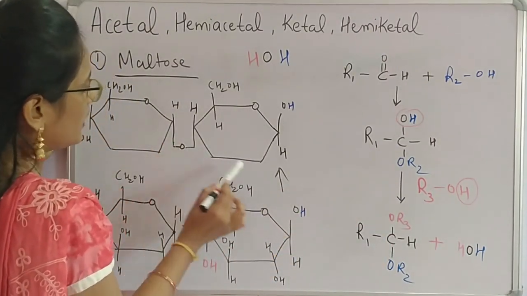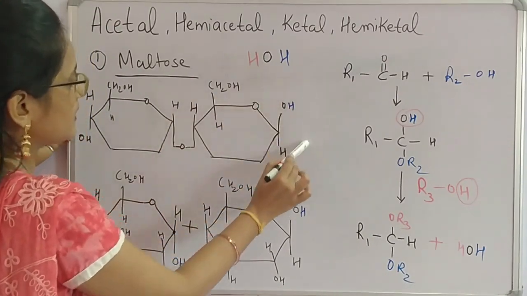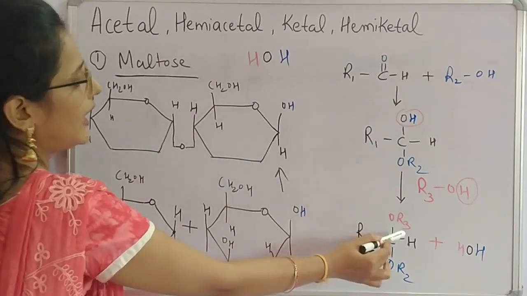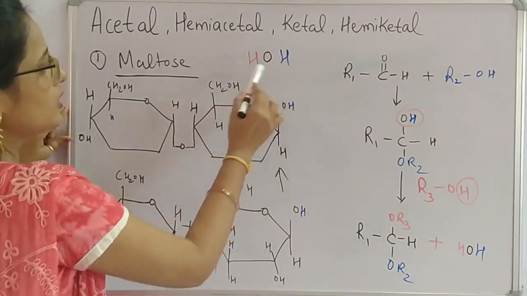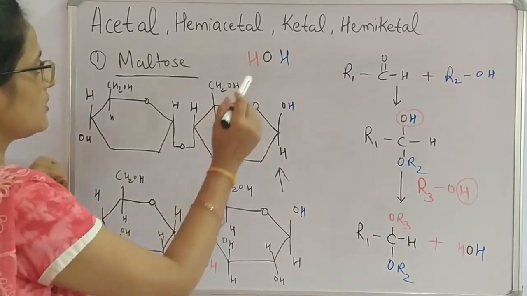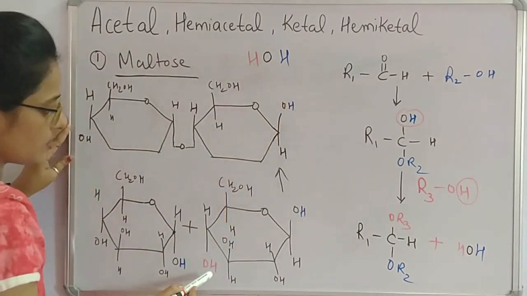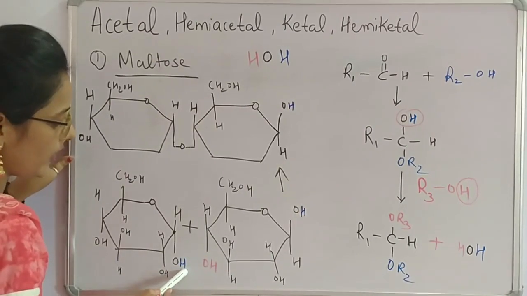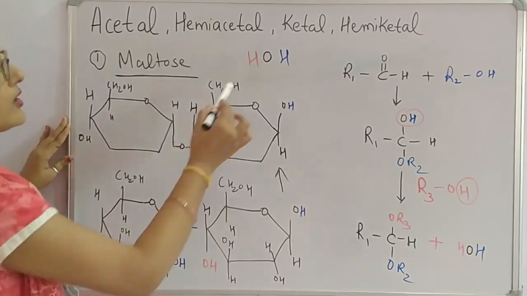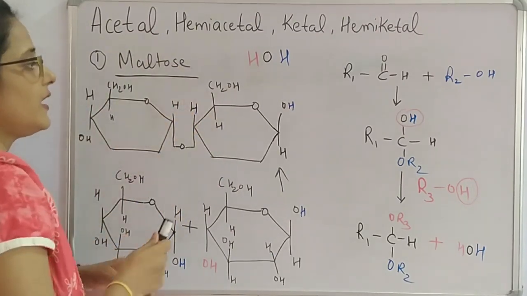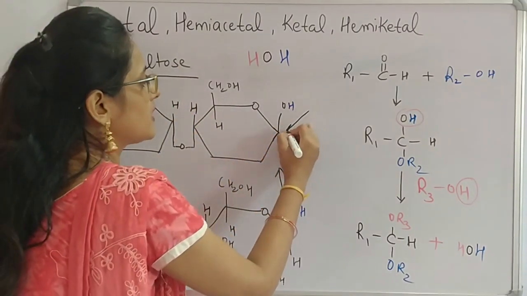This is O, and this one, whole this beta-D glucose is our R3, and water molecule is released during the formation of glycosidic bond. That is, this is a condensation reaction, and this water molecule includes this H, this red H, this blue H, and one O. So water molecule is released. So over here, this molecule is acetal, but this molecule is hemiacetal.